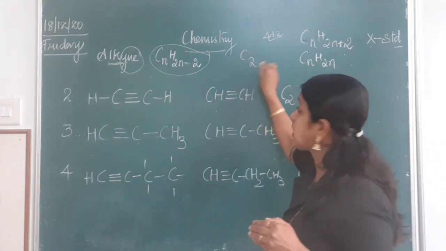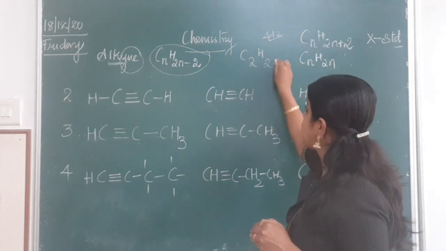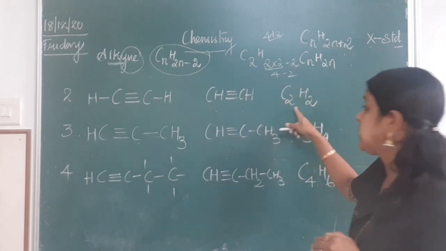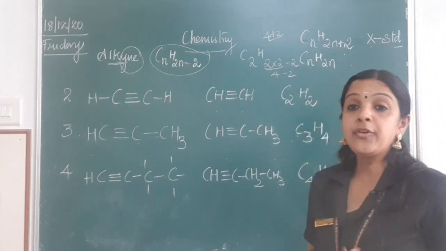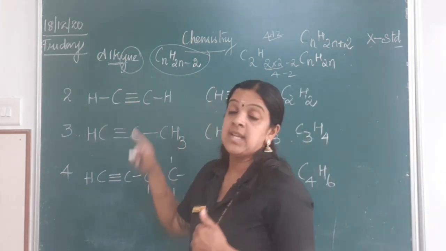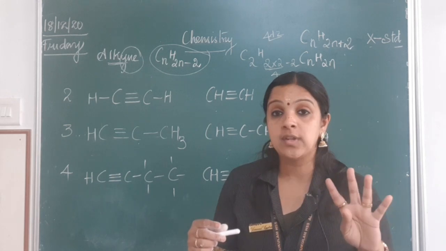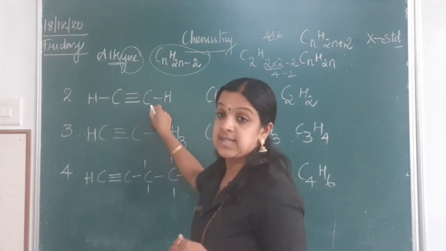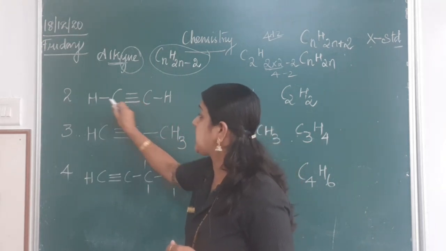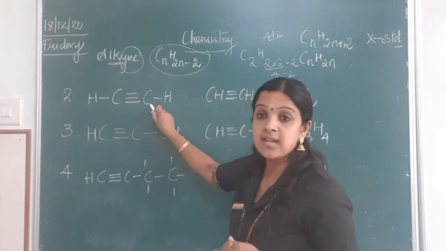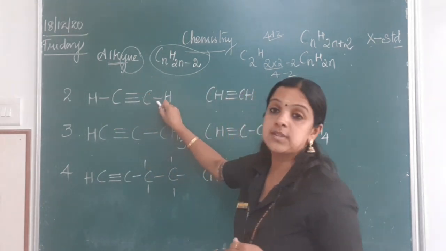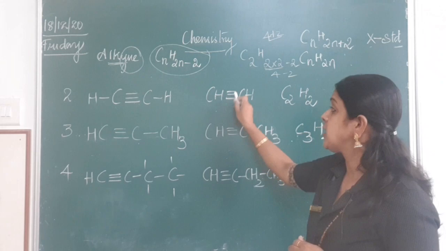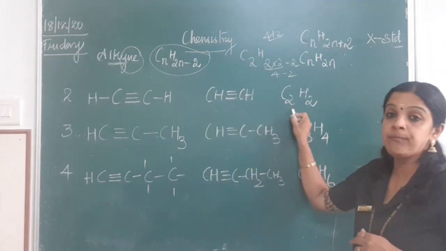Example, if you have 2 carbon atoms, hydrogen will be 2 into 2 minus 2, where 2 into 2 is 4, minus 2 will be 2, that is C2H2. How do you represent it? You put 2 carbon atoms and we know the valency of carbon is 4. So, around the carbon there should be 4 bonds. So, this is my first carbon, my second carbon. So, I have 1, 2, 3, the fourth one is hydrogen. Similarly, the second carbon 1, 2, 3, fourth will be hydrogen. So, it can be represented in the condensed way CH triple bond CH, which is C2H2.